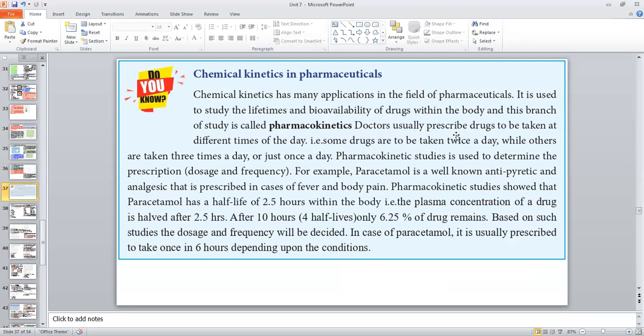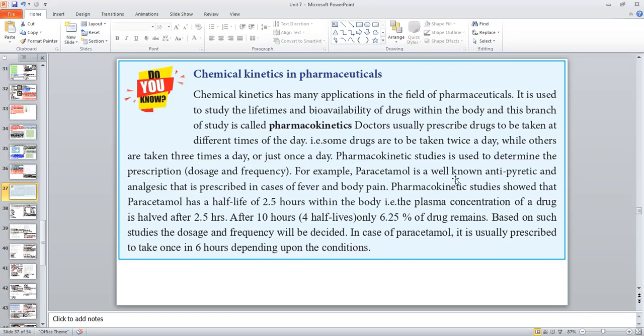Doctors usually prescribe drugs to be taken at different times of the day. That is, some drugs are to be taken twice a day, while others are taken 3 times a day or just once a day. Pharmacokinetic studies are used to determine the prescription, that is, dosage and frequency.